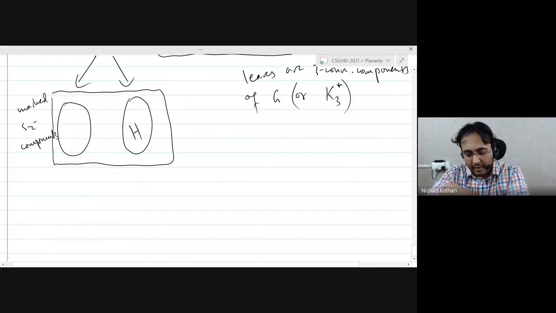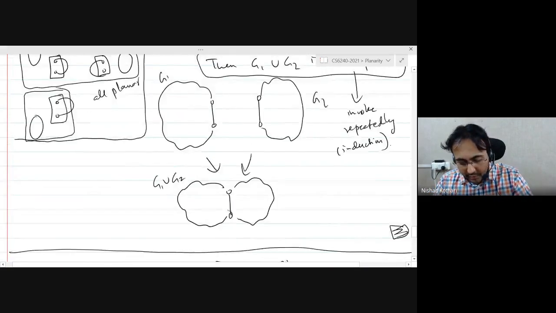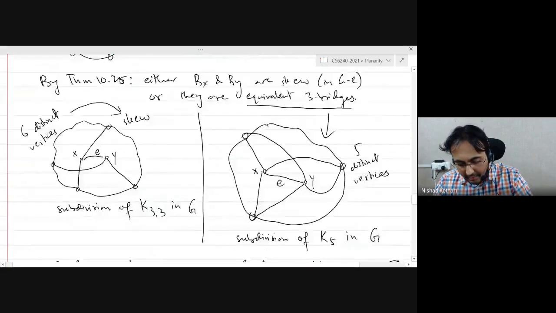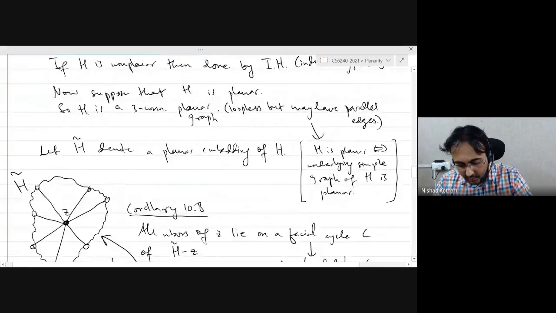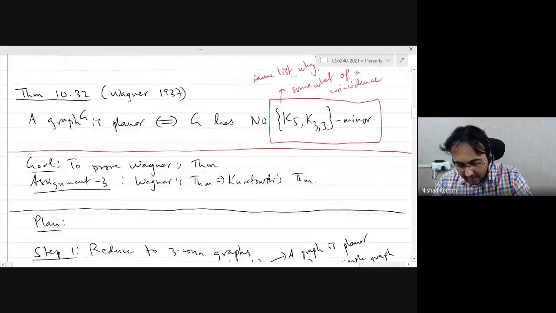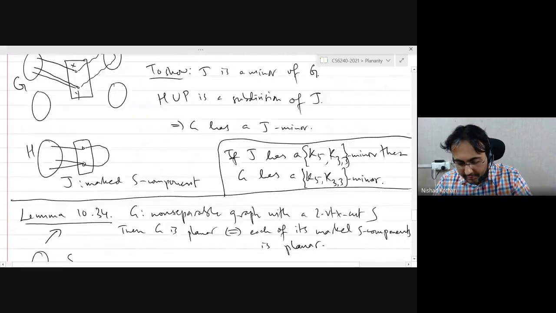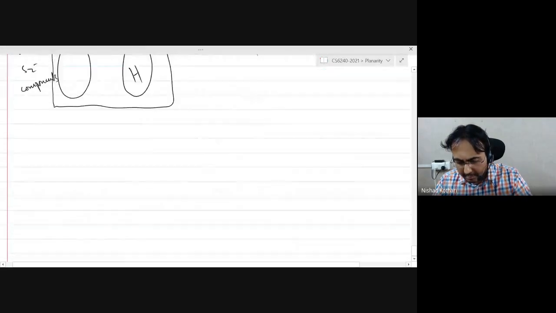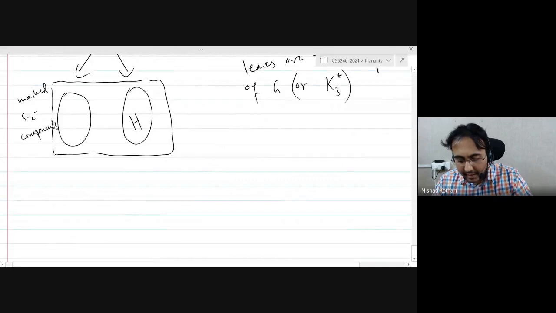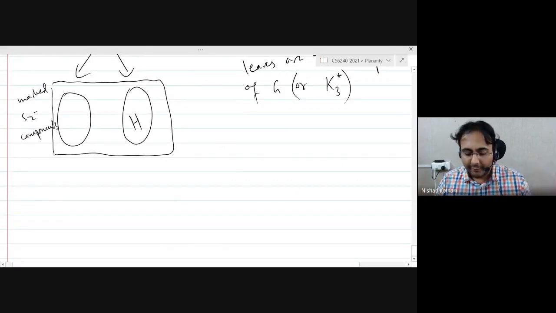Okay, if not, then there is one more part I wanted to discuss today, but I couldn't get to it because of time constraints. So I will have a short discussion about that in the next lecture, maybe about 10-15 minutes, and then we will move on to colorings. But we have essentially finished planarity. There is just one minor thing I wanted to tell you, which is relevant for assignment 3, and it also gives you a different way to visualize graph minors, which is useful.